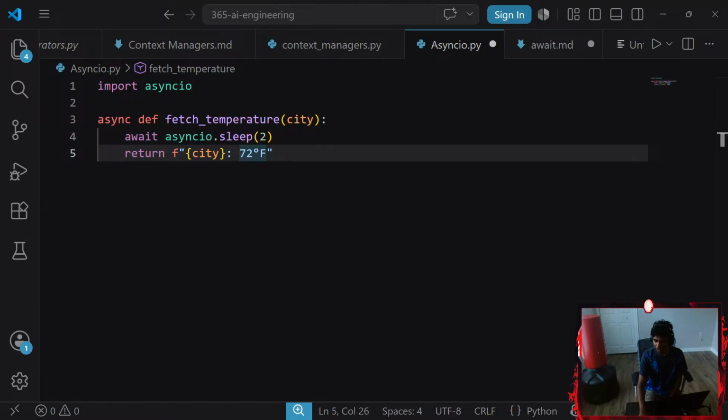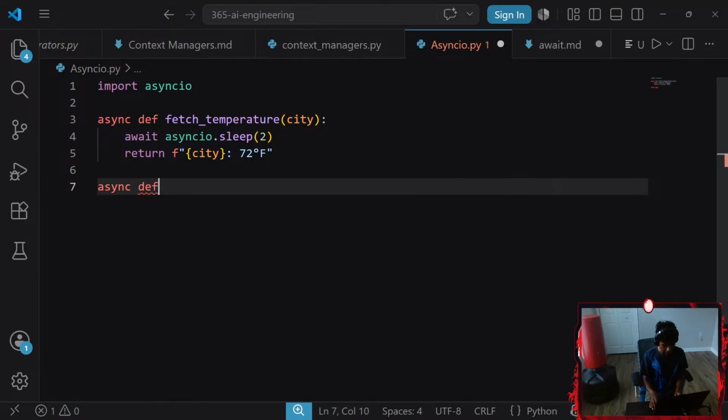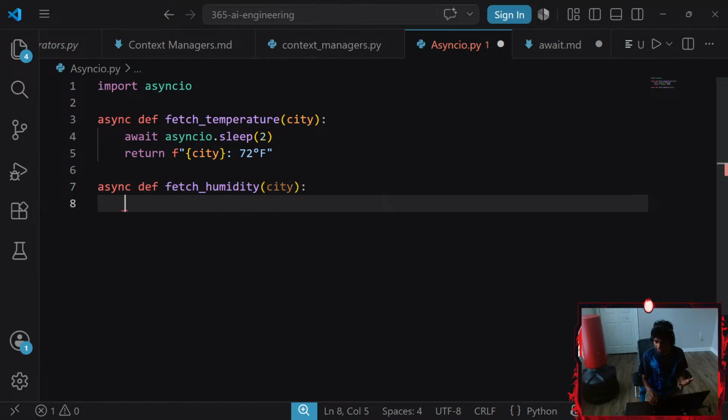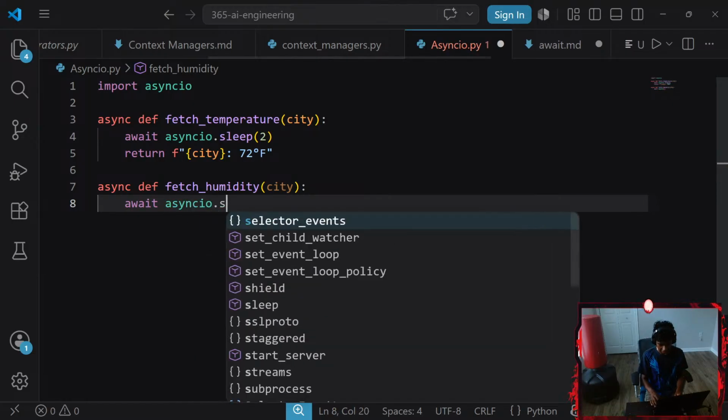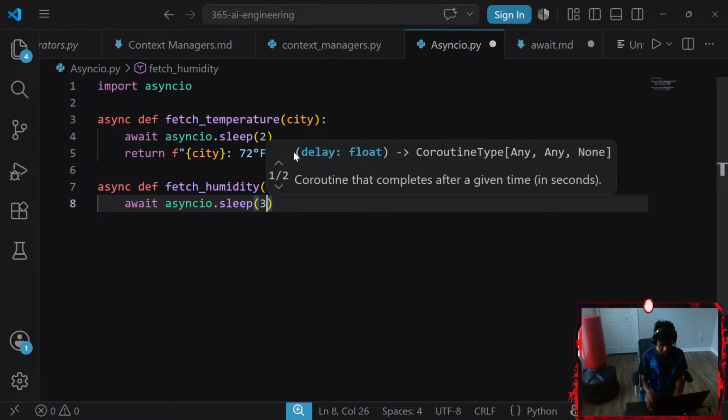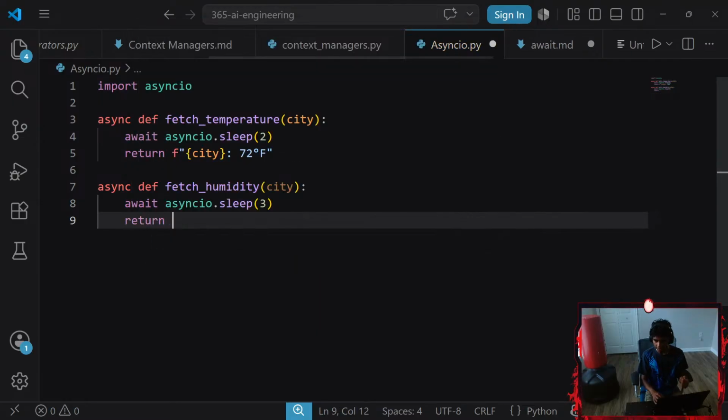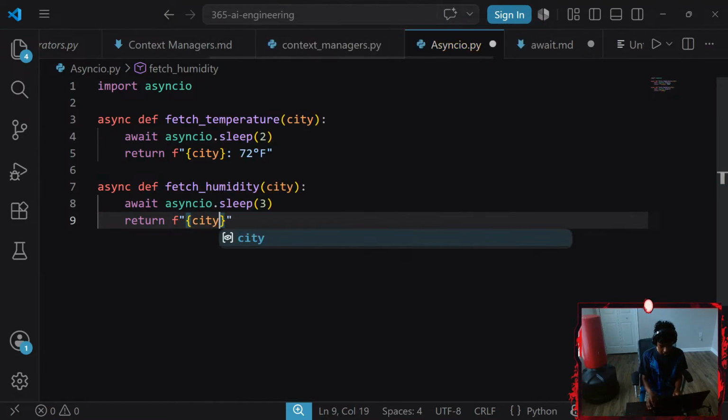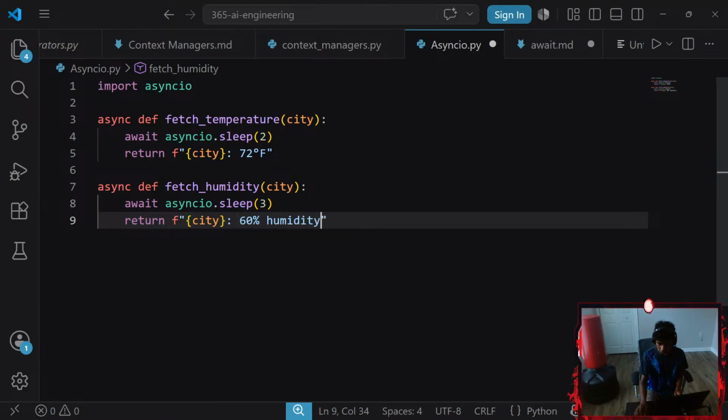That said, once we're done with this, we're going to create another async function. Let's go with async def called fetch_humidity that requires city as a parameter. It waits for 3 seconds, therefore I'm going to await asyncio.sleep for 3 seconds before returning my city. I'm going to go with an f-string: city has 60% humidity. There we go.